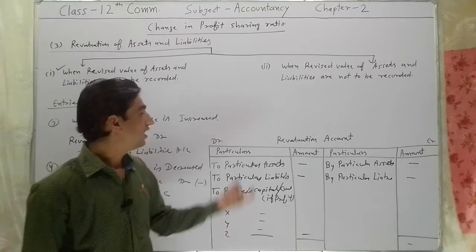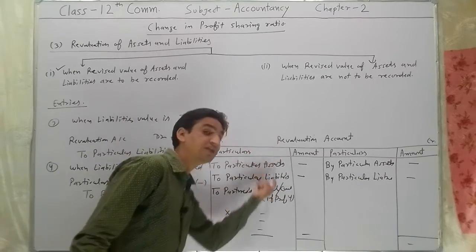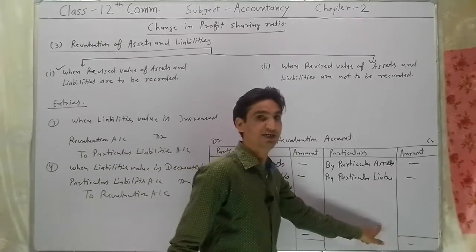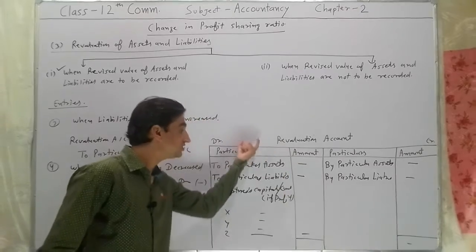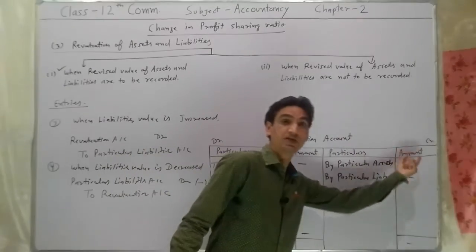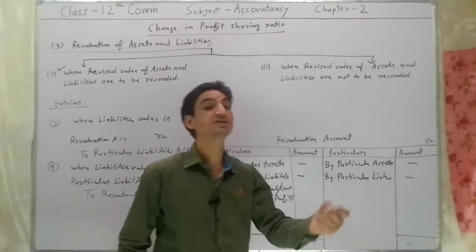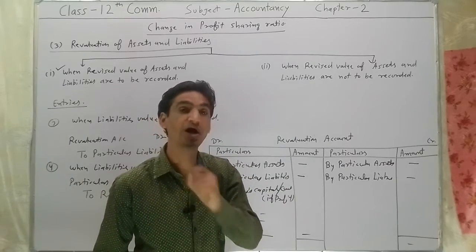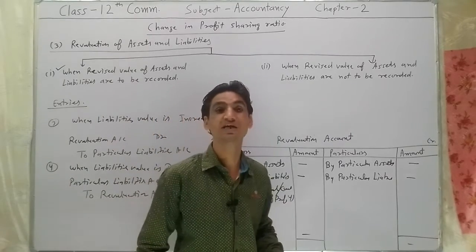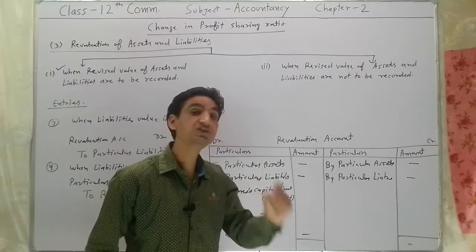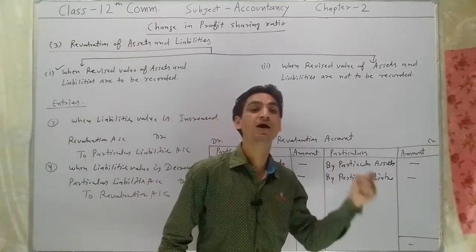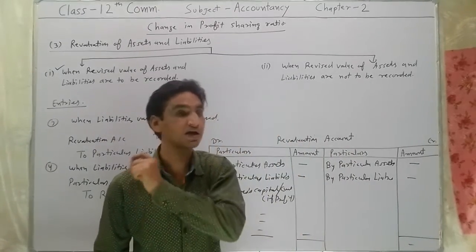Is it clear? If the debit side is greater than the credit side, it means expenses are greater than income. In such condition, there will be a loss on account of revaluation of assets and liabilities, and this loss will be transferred to the partners' capital accounts or current accounts.